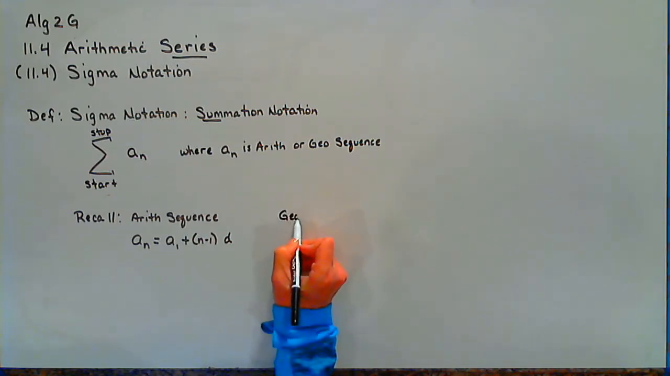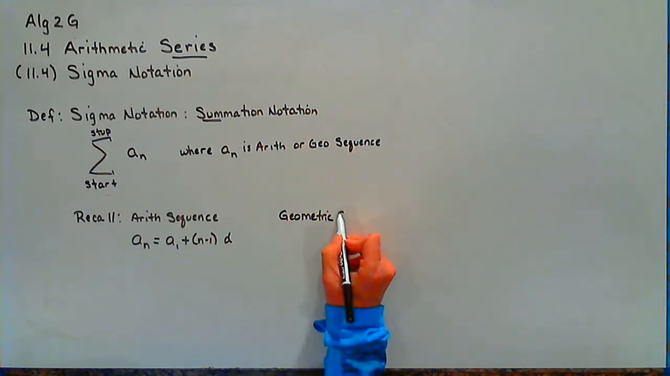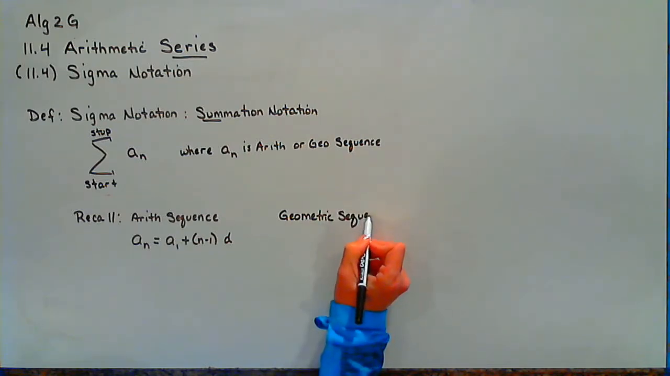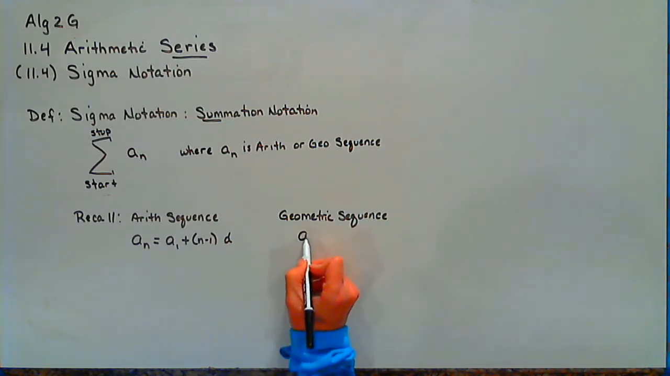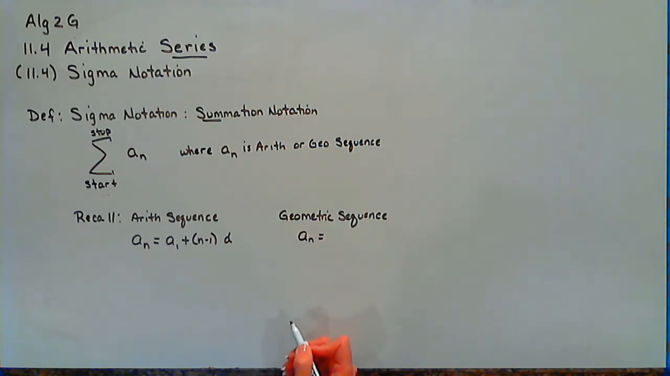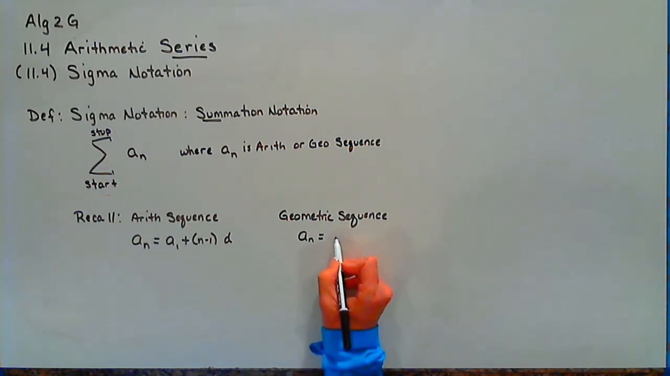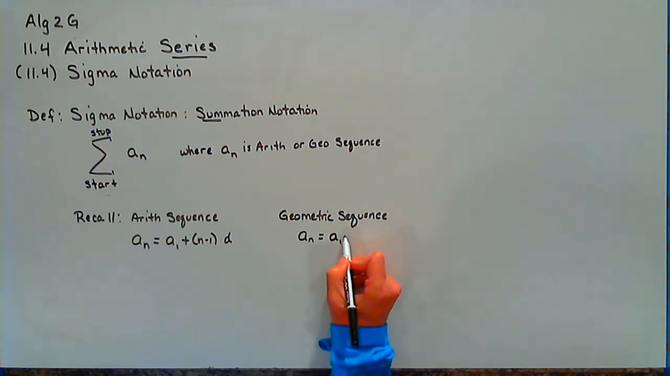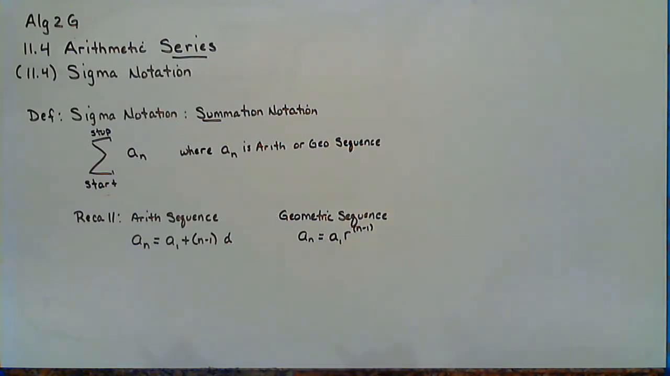And see if you can write down the geometric one before I do. A geometric sequence, if I want a general term, if it's geometric, a sub n equals, pause for dramatic effect, a sub 1 times the common ratio raised to the n minus 1 power. So that's what we may be using to make our sigma.